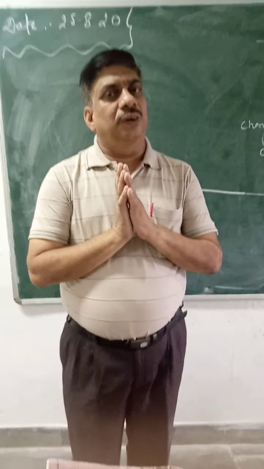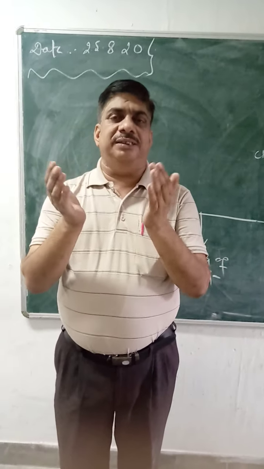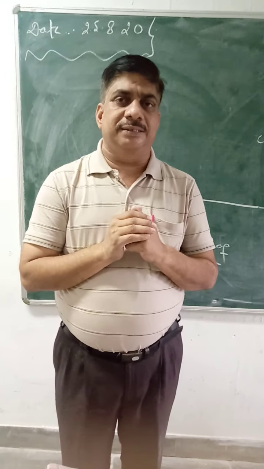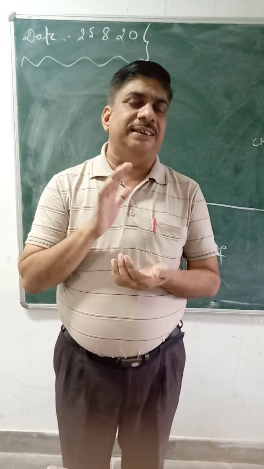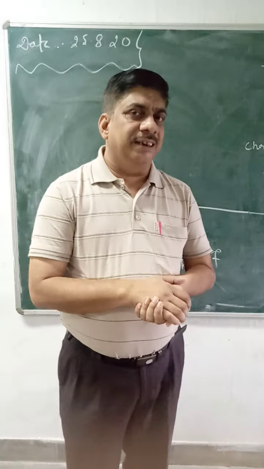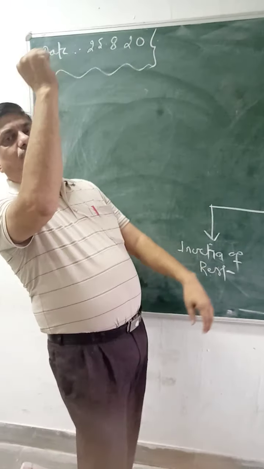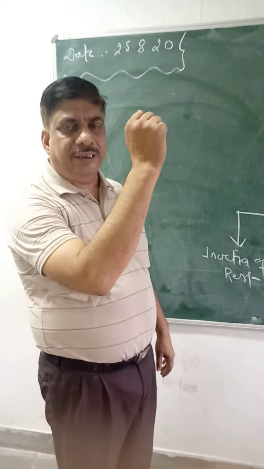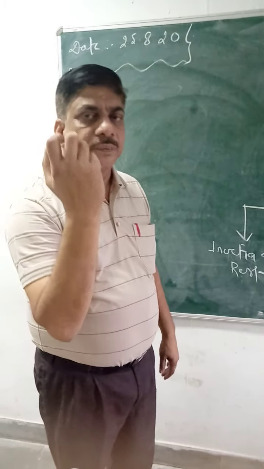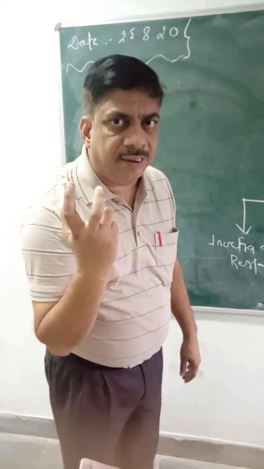Now, just imagine you are inside a bus and the bus suddenly starts. We are holding like this, the bus suddenly starts and we fall backward. What is the reason for that falling?